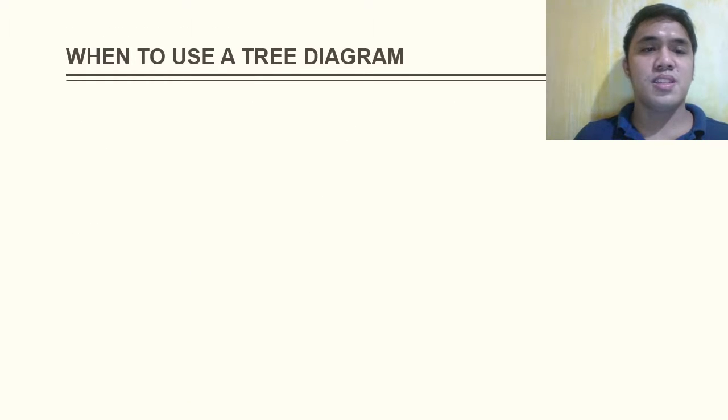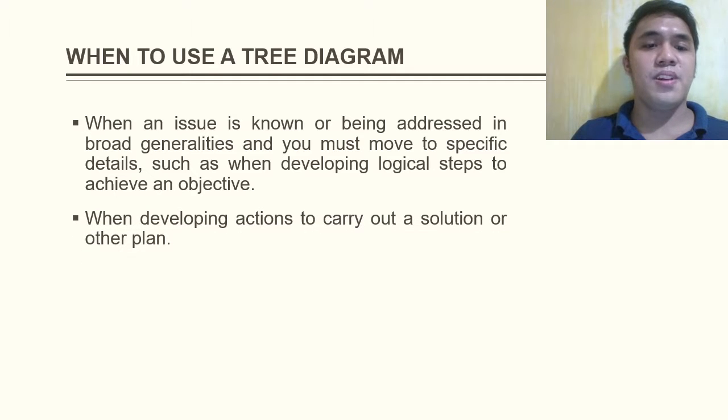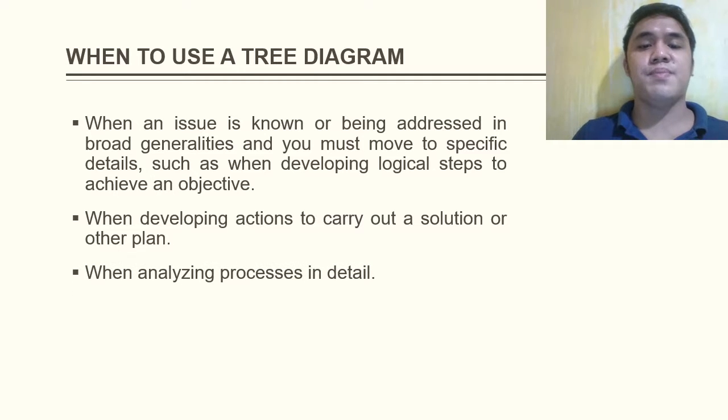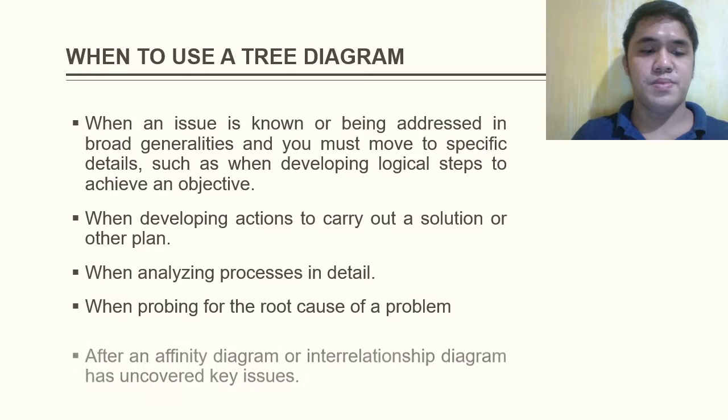So when to use a tree diagram? When an issue is known or being addressed in broad generalities and you must move to specific details, such as when developing logical steps to achieve an objective, when developing actions to carry out a solution or other plan, when analyzing processes in detail, and when probing for the root cause of a problem.